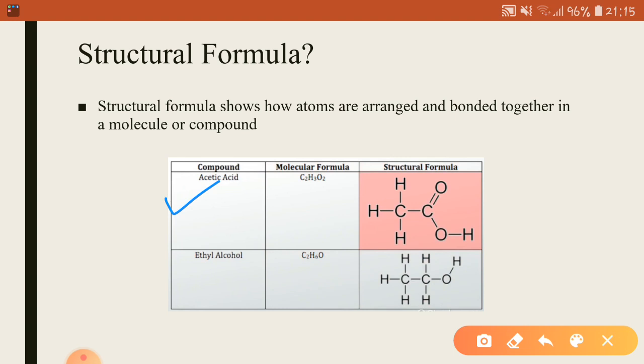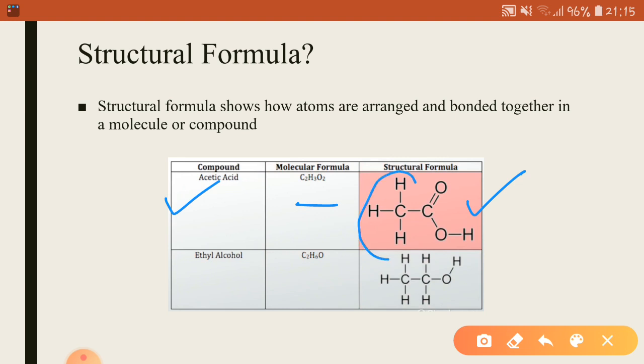The first one is acetic acid. For acetic acid, we have the molecular formula C2H4O2. Now, you may see here that this is the structural formula of this organic compound, and this gives us a clear picture of how the bonds are arranged.